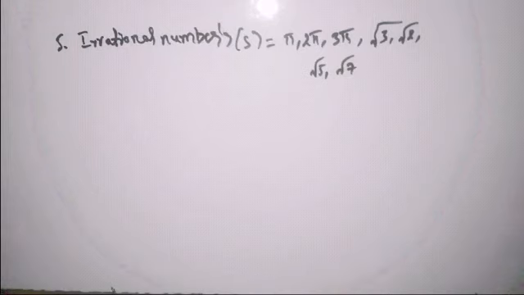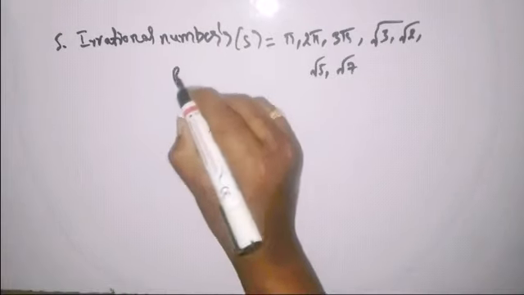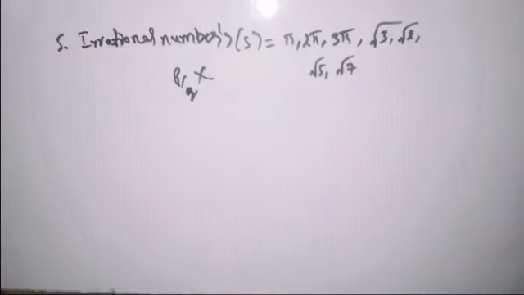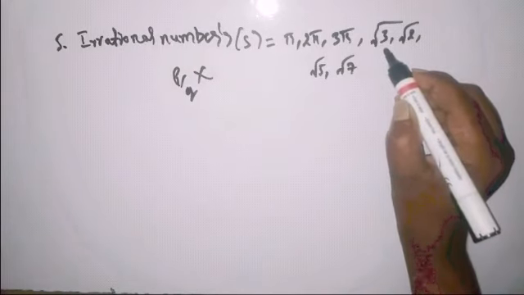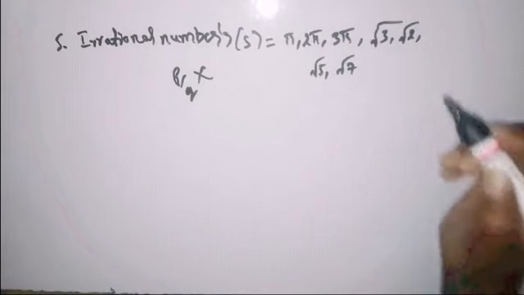So remember, irrational numbers are what? Which cannot be expressed in the form of P by Q. And we have some examples of pi values and root values, and in that, prime root values, where inside the root there should be a prime number, and that is also said to be an irrational number.